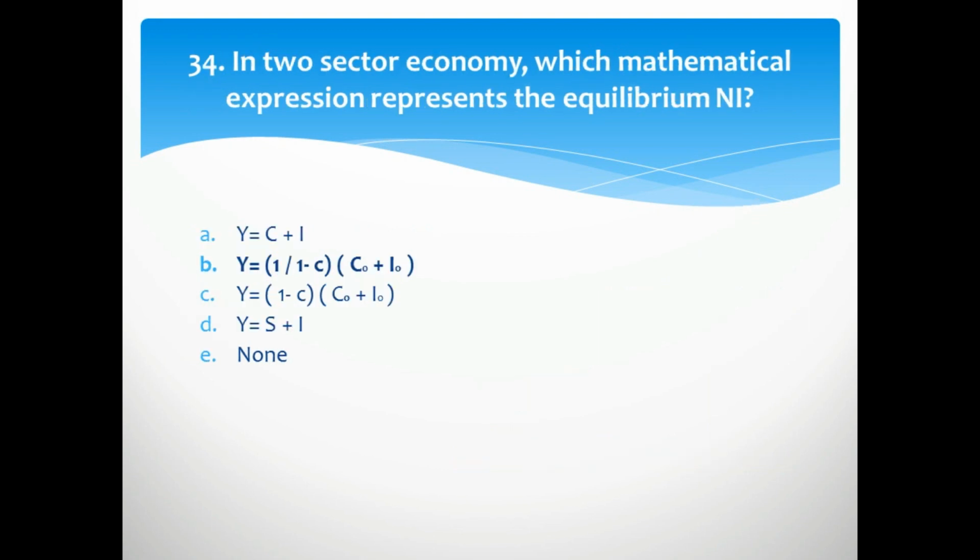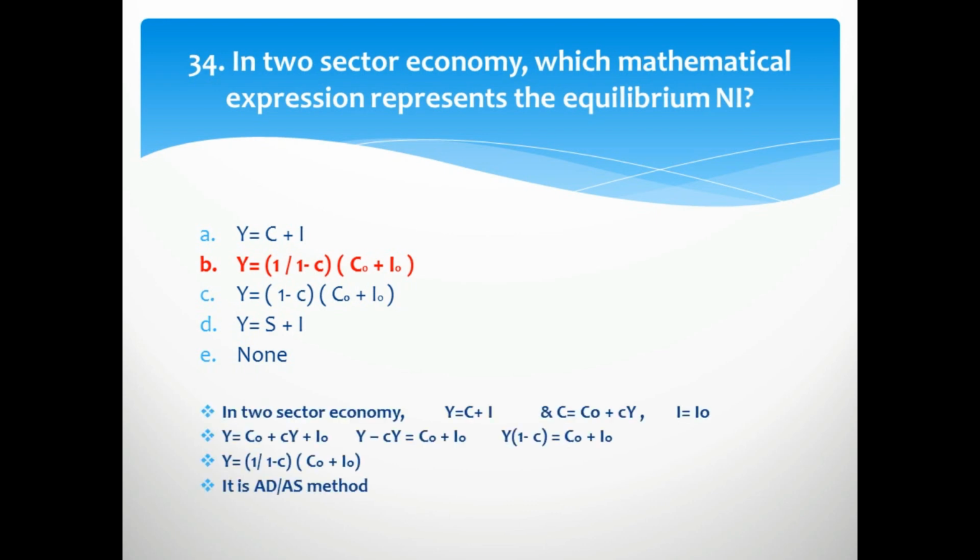In two sector economy, which mathematical expression represents the equilibrium national income? The right option is B, where Y is equal to 1 over 1 minus c into C naught plus I naught. This expression stands for two sector economy, and here c is small c which is marginal propensity to consume. C naught is autonomous consumption and I naught is autonomous investment. It is a mathematical expression of the situation of equilibrium national income.